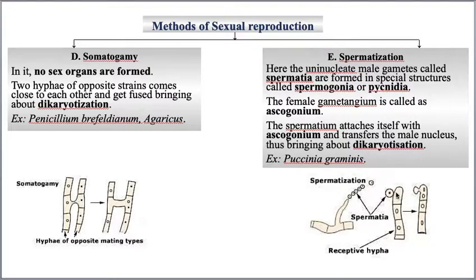See here, first plasmogamy, and after plasmogamy these two nuclei undergo fusion, which is called karyogamy. Afterwards meiosis, and they produce spores. Hope you understood what is spermatization and what is somatogamy. And with this, I completed the sexual reproduction in fungus. Tomorrow I'm going to take a fresh, new topic, that is classification of fungus.